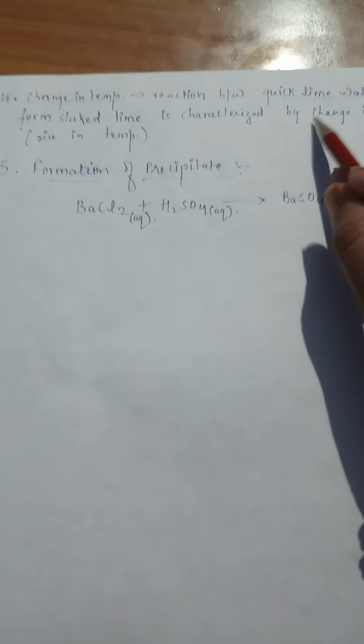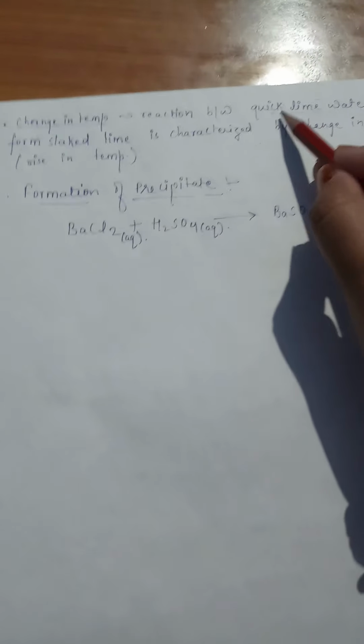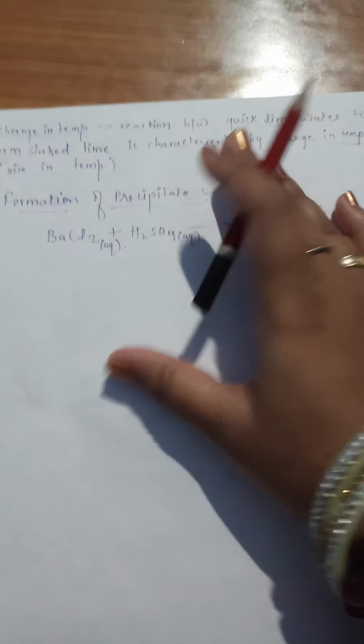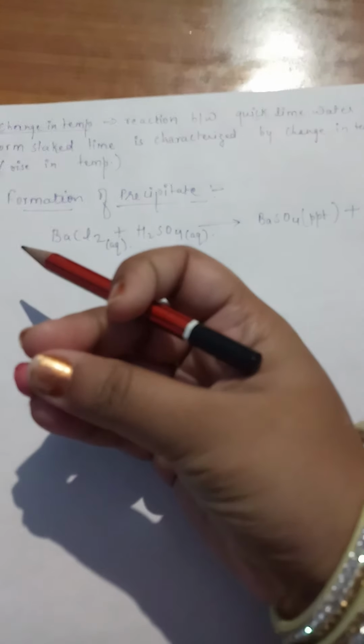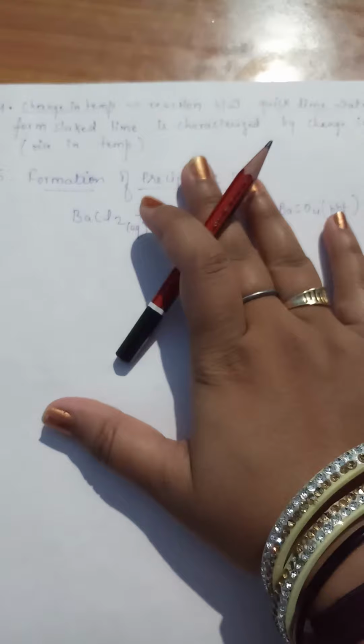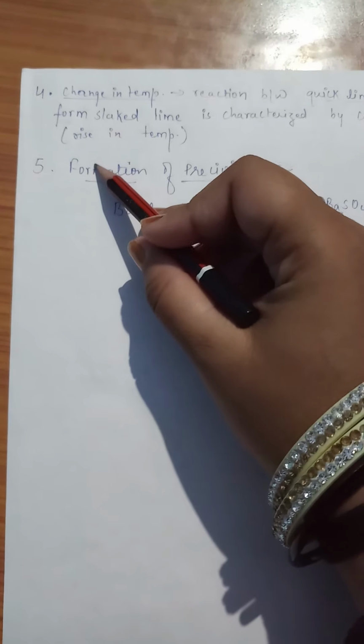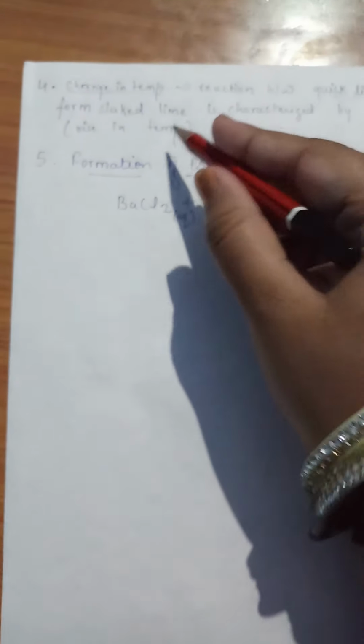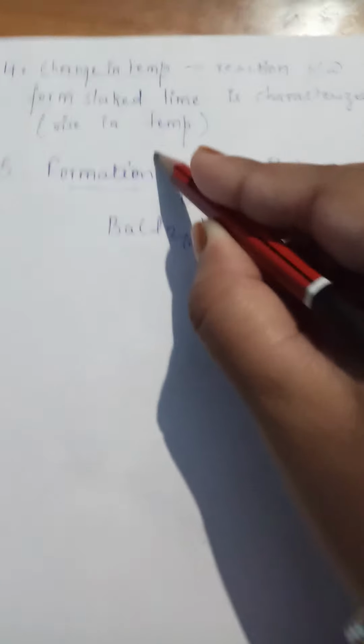You all have seen the white washers earlier. The white washers are soaking the quicklime, right? For that, they soak the quicklime a night before. And if you just put your hand on that, your hand can be burnt. So a high temperature rise is there in this reaction. So this is the change in temperature example.